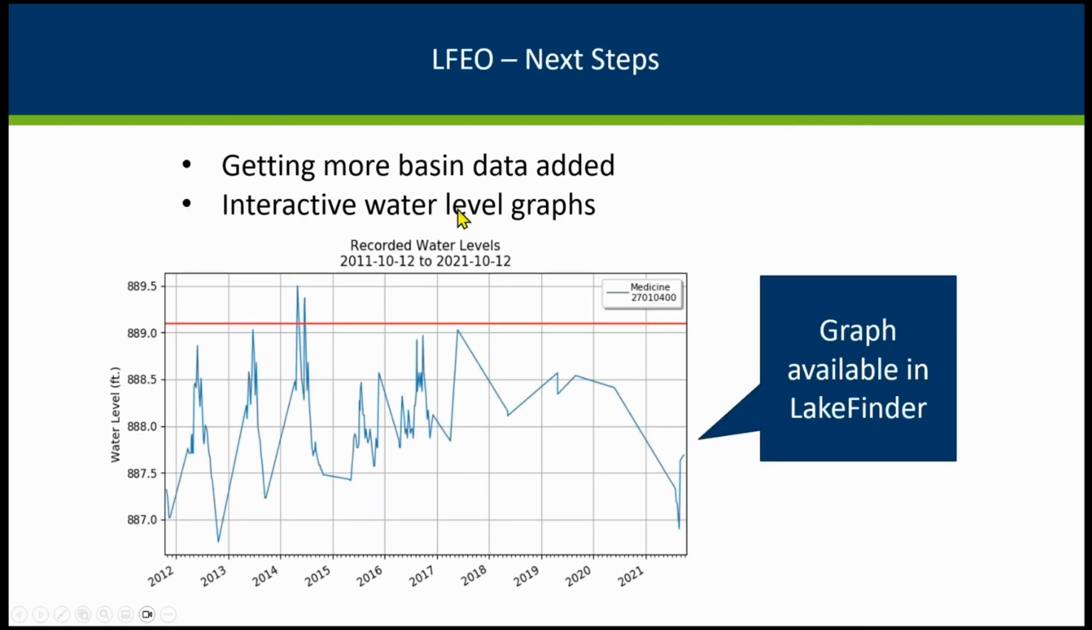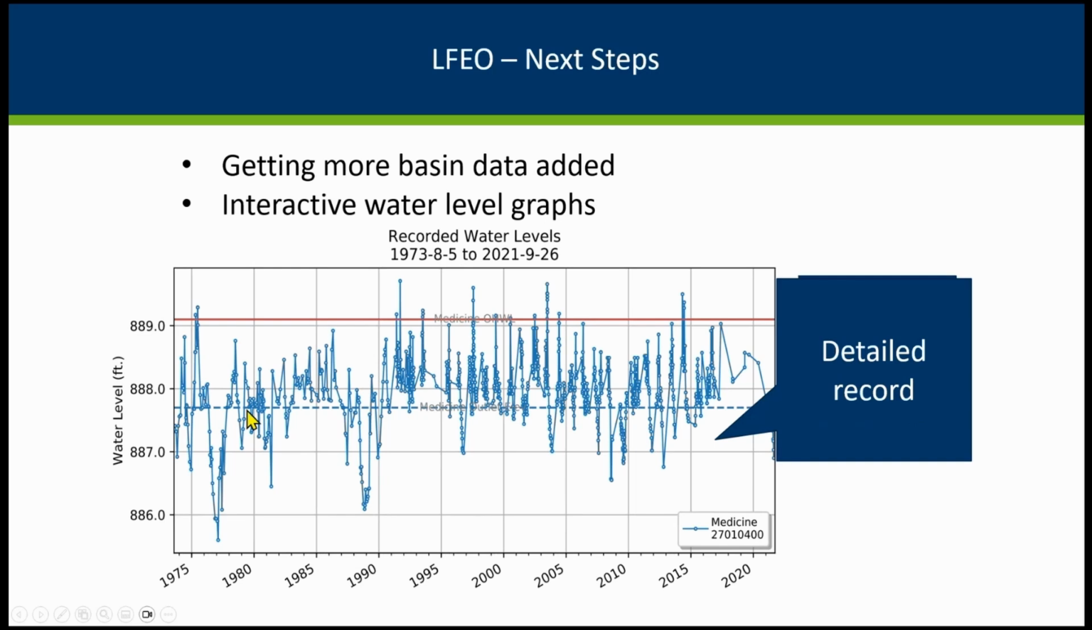Some of our next steps are getting, again, more of our basin data into the system, but we're also looking at the option to have all of the lake level history shown. Because if you go to Lake Finder now, you can see a static 10-year history of lake levels. But often we've got lake levels going back to the 70s, even the 30s in some cases. And we want you to be able to have the option to do the full history. We have a way to do that internally, but that's something we're still working on. And we've had recent conversations with our IT folks about this.